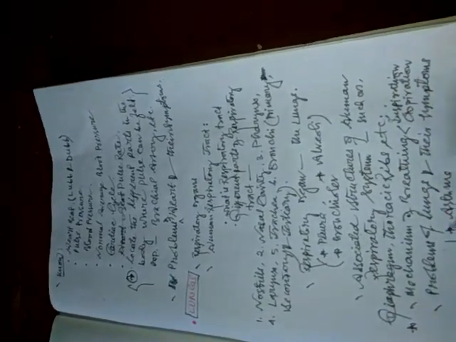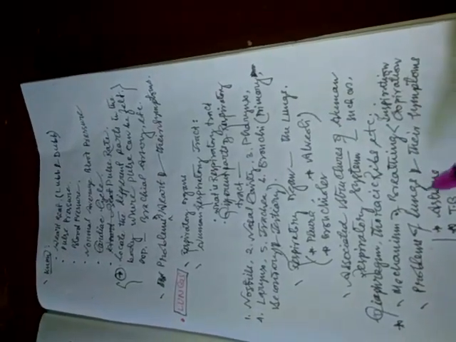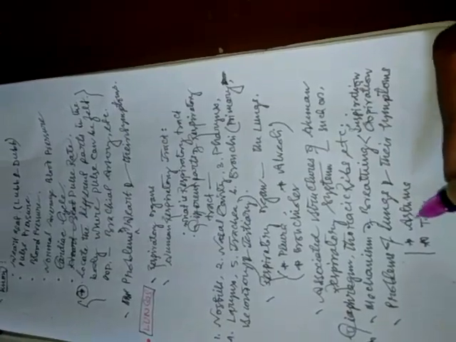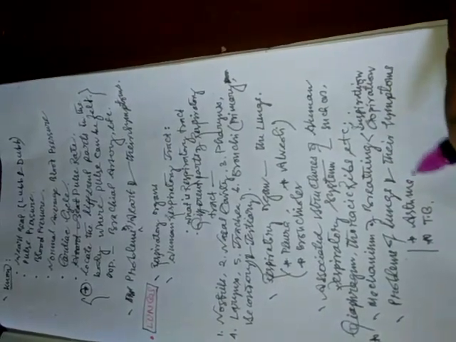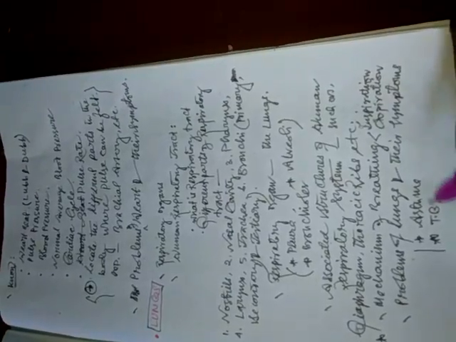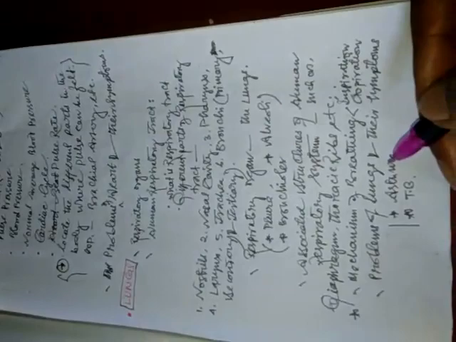We will learn the problems of the lungs and their symptoms. There are two types of problems in your book, asthma and TB. What is asthma, what are the characteristics or diagnosis process of asthma? Likewise, what is TB, the diagnosis process of TB, and the treatment also.